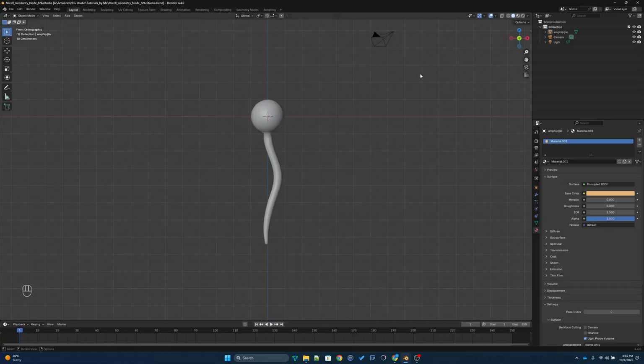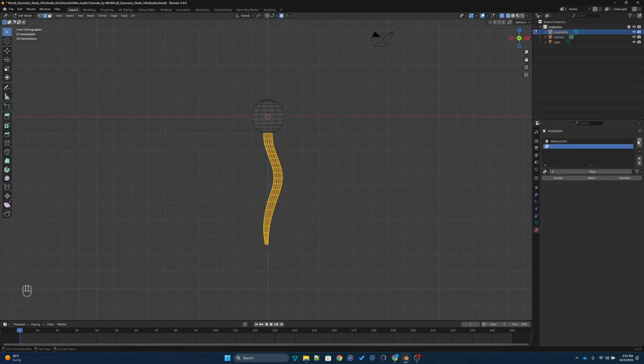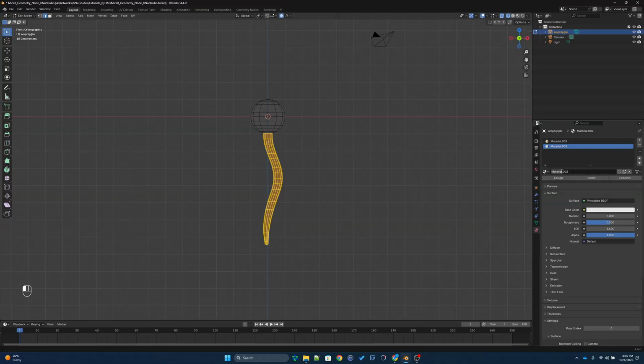So we can do the same thing. You can select this one, go to the edit mode. I'll go to the wireframe mode, and then I'm trying to select all of the tail. So you can select all of the tail and then come to the material properties tab, and then go here and add another material. So add new, I'll call this like a tail or something like that.